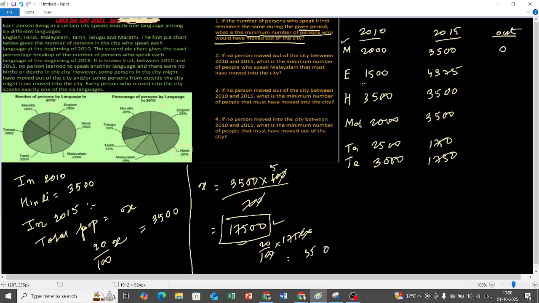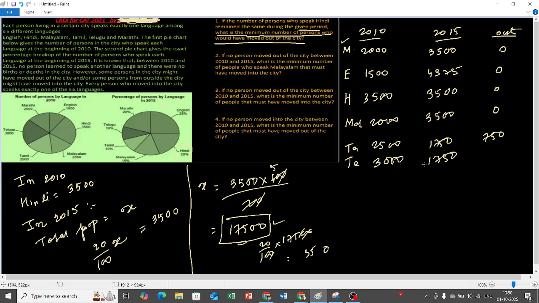Okay. How many English people have moved out? Zero. How many Hindi people have moved out? It is of course zero. How many Malayalam people have moved out? Zero. How many Tamil people have moved out? Calculate this. You see there is a decrease. Tell me what is the answer. 750, I guess.